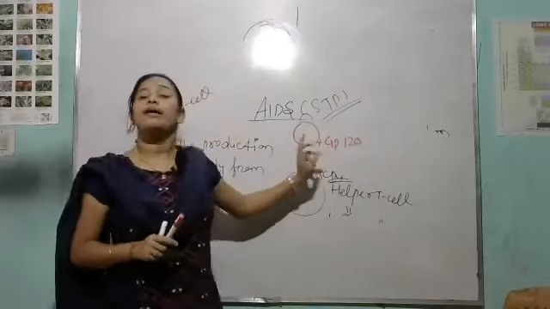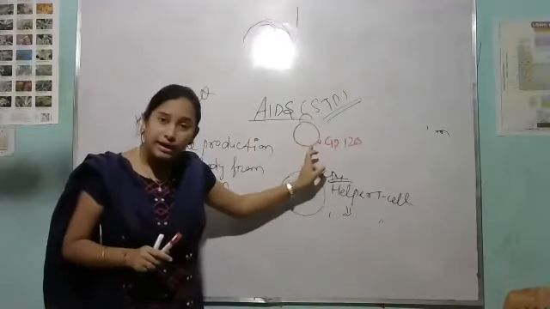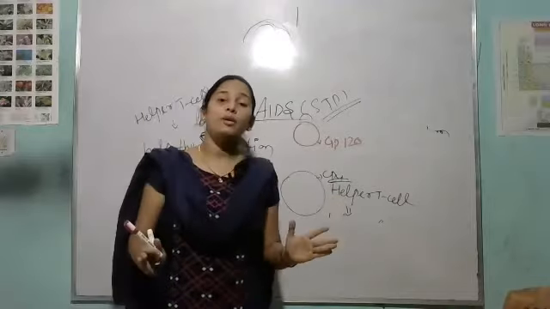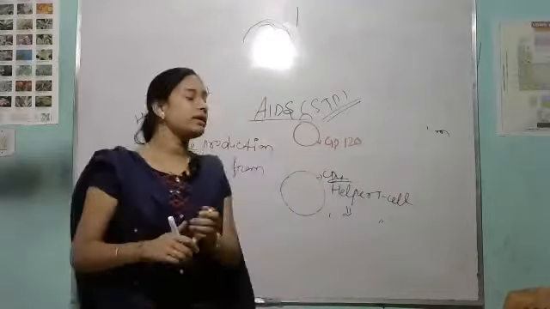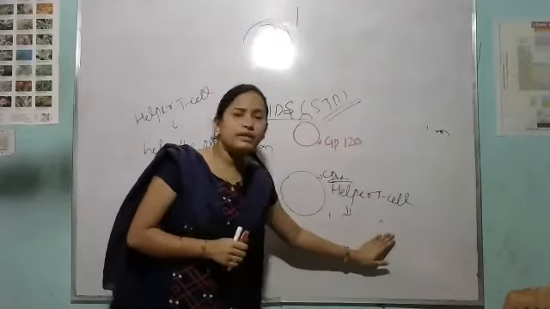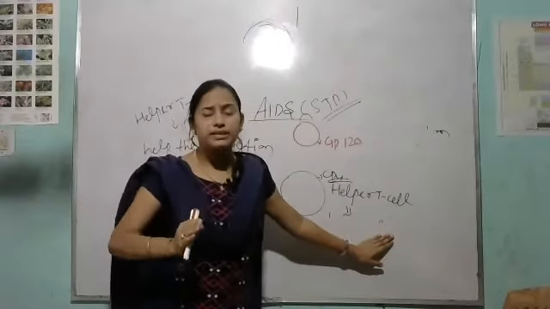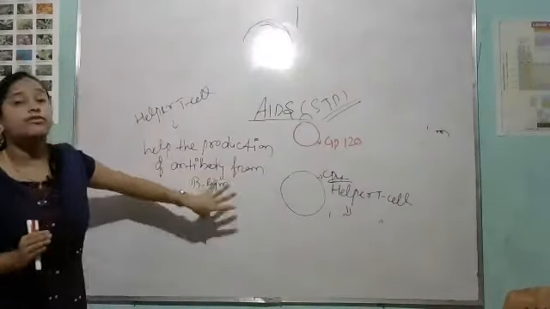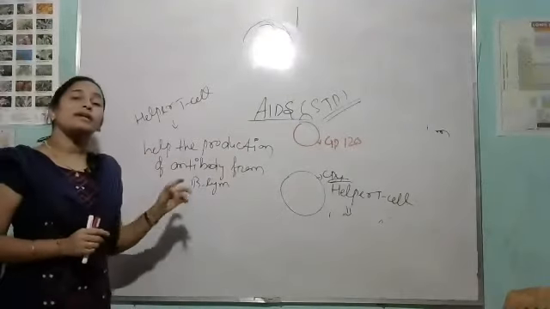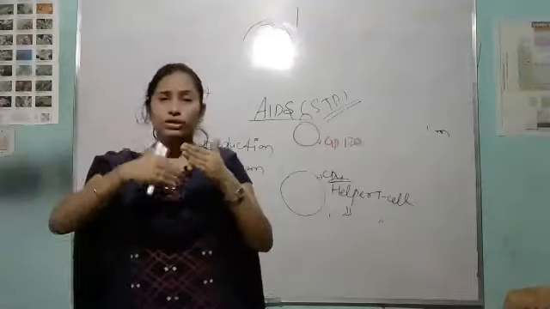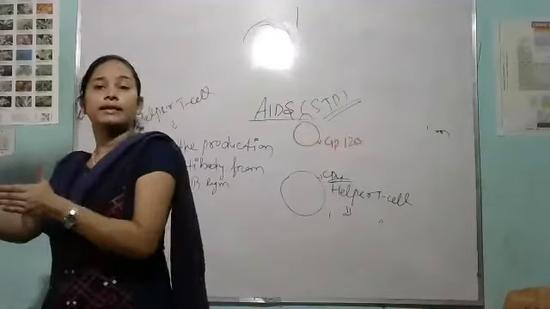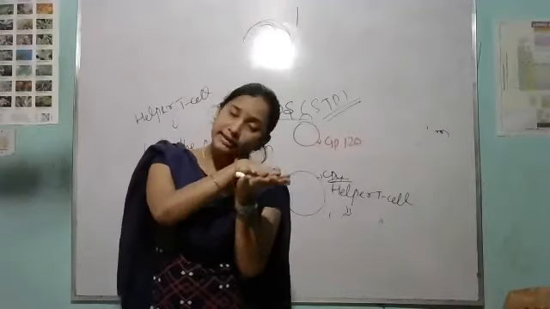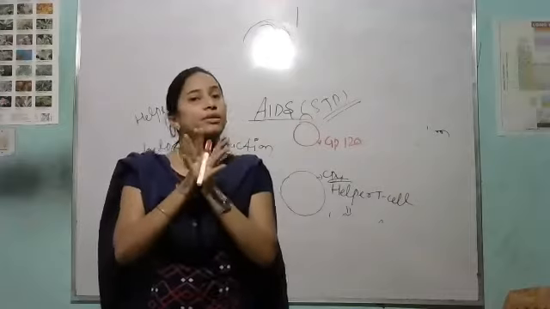So when this GP120 or the virus comes in contact with the helper T cell, it just breaks down the helper T cell. When the helper T cell is ruined, it is unable to help the B lymphocyte in the production of antibody. So that is the reason that in AIDS the immune system decreases day by day. Again I repeat, what is the reason that in AIDS disease the immune system decreases?